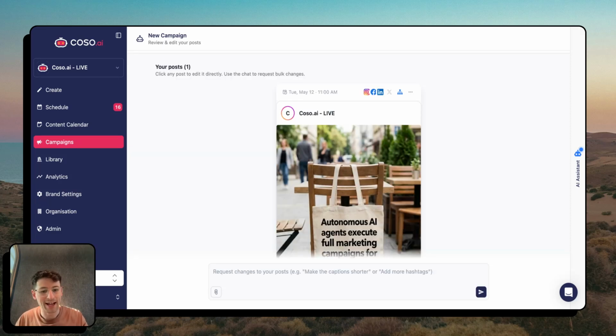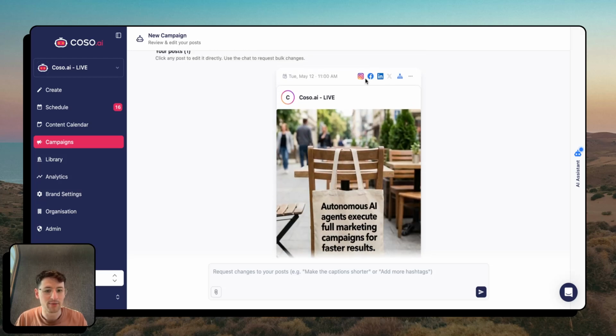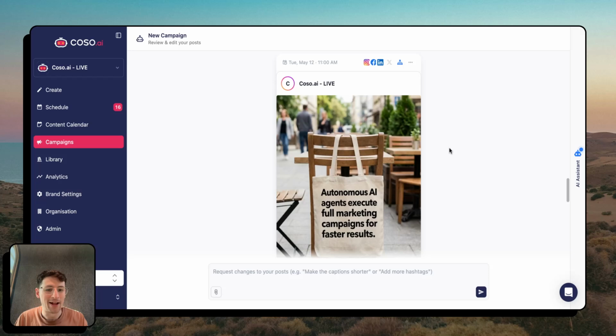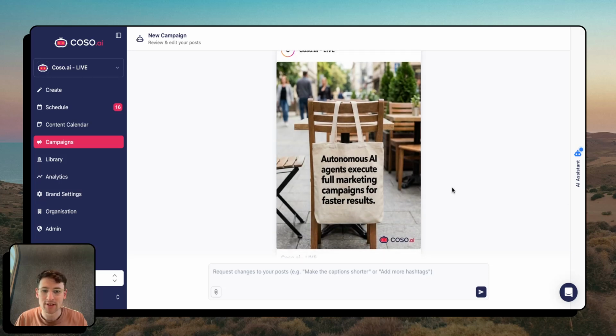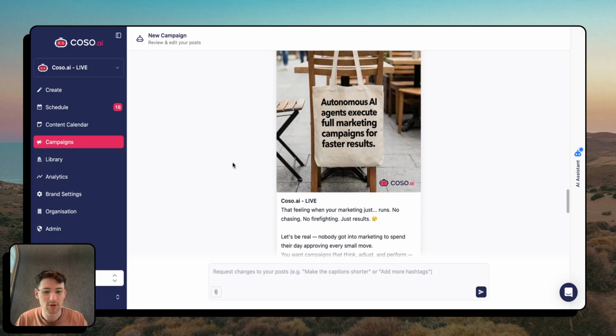Cool, so that ran and created a new post. It took about a minute to run. You can see here we have Instagram, Facebook, LinkedIn all checked, and I can toggle these on and off. This is the image that it's created, which is cool. It's kept my logo the same. "Autonomous AI agents execute full marketing campaigns, fast results" is the image, which is great.